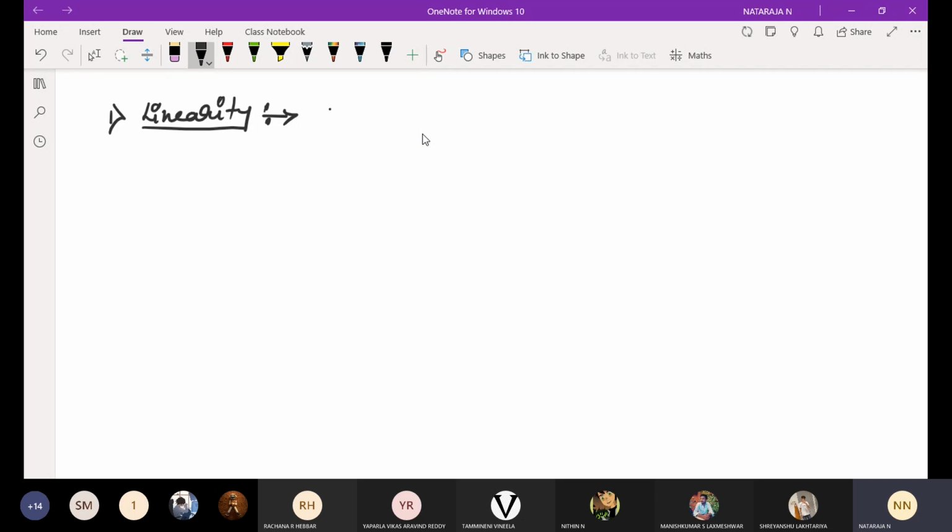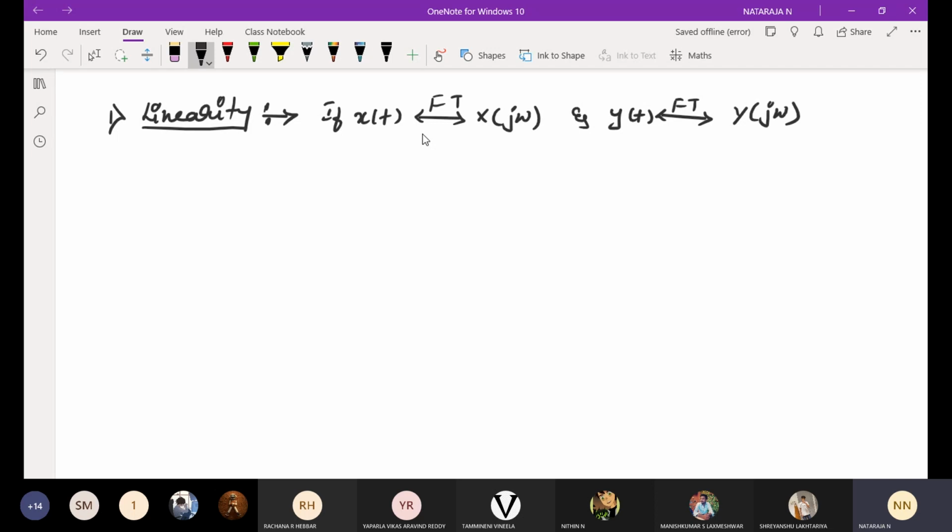Take the definition: if the Fourier transform of x of t is x of j omega, and the Fourier transform of y of t is y of j omega.